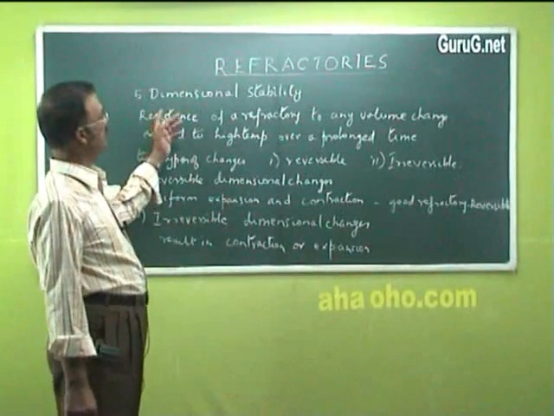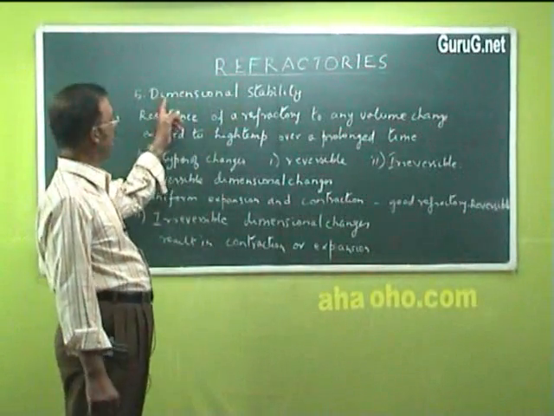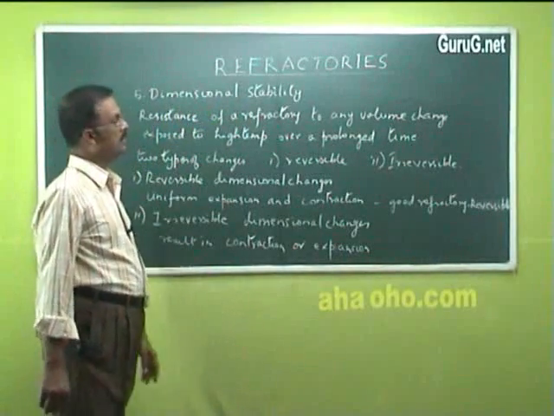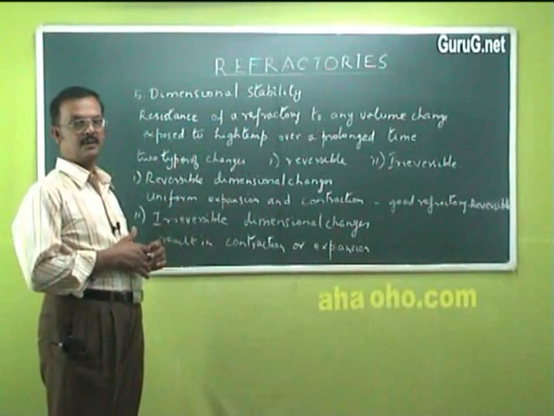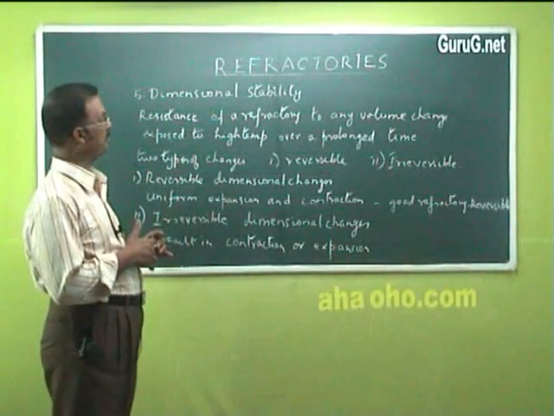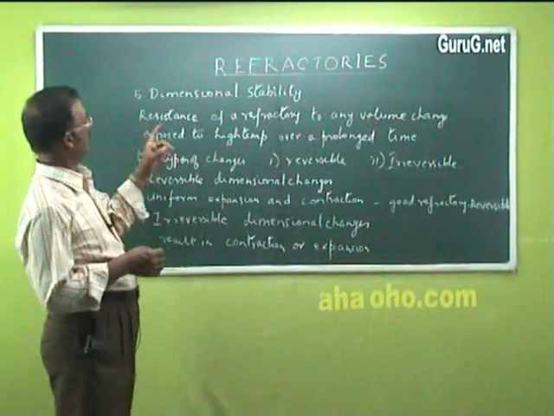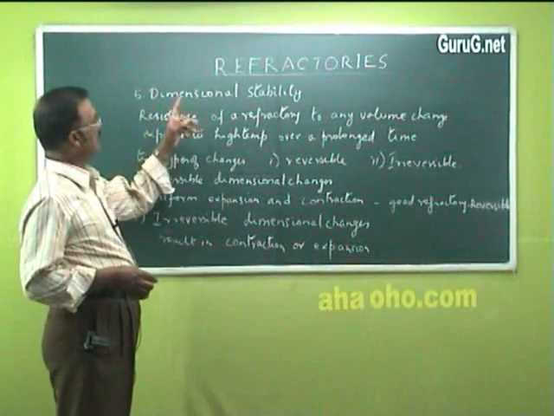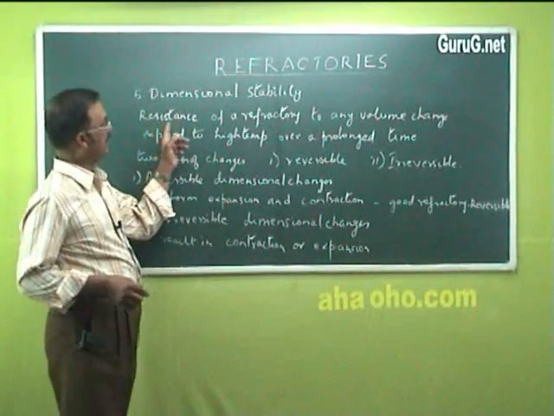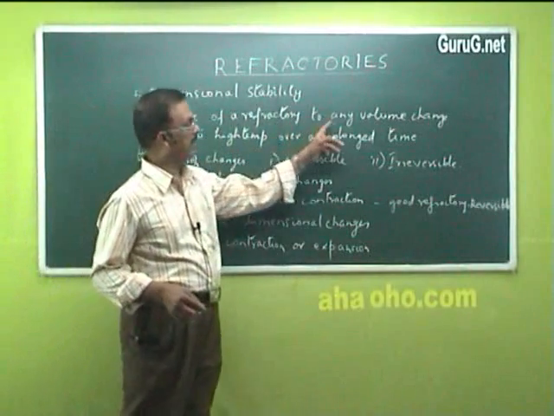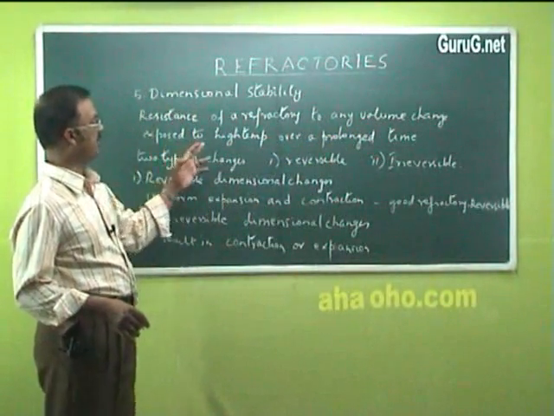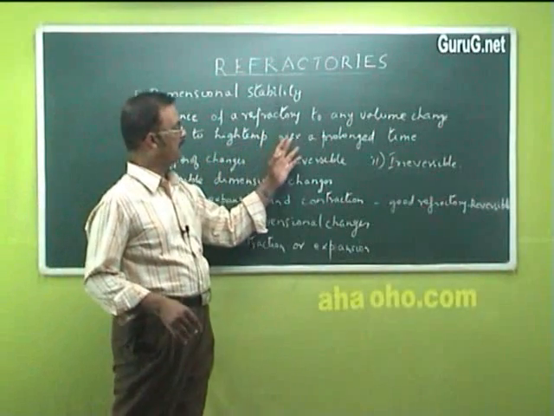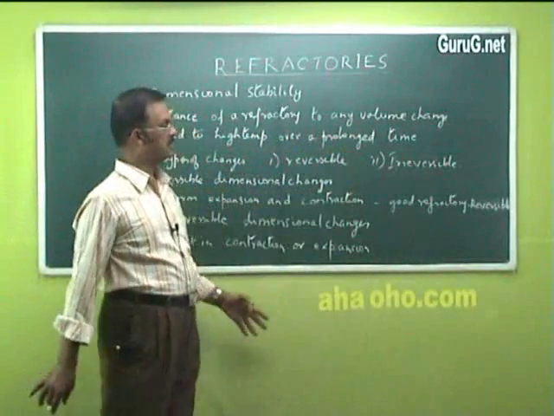The fifth property of refractories is dimensional stability. Now, when a refractory is subjected to heat, it will expand in volume. If a refractory shows greater resistance to any volume change when it is exposed to very high temperature over a prolonged time, then it is a good refractory.